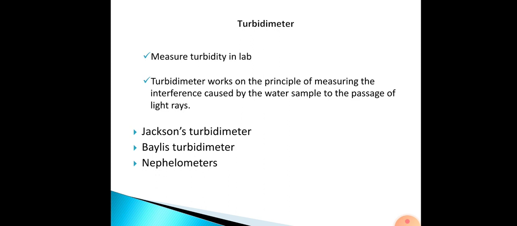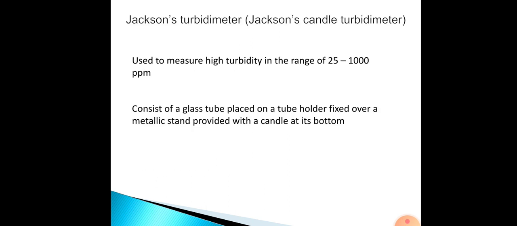There are normally three types of turbidimeter used in the lab: Jackson's turbidimeter, Bailey's turbidimeter, as well as the nephelometers. So what is Jackson's turbidimeter? Jackson's turbidimeter is used to measure high turbidity, usually in a range of 25 to 1000 parts per million.